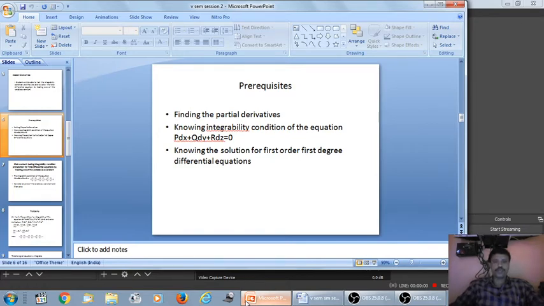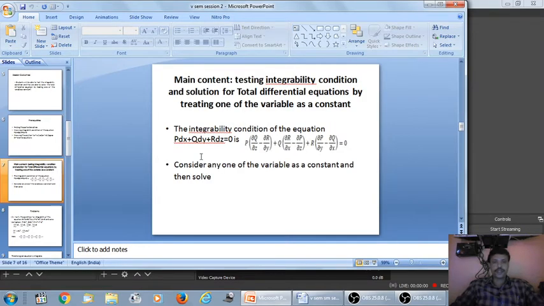Before going to this session, we need to know how to find the partial derivatives and the integrability condition of the equation p dx plus q dy plus r dz equal to 0, and we should know how to solve the first order first degree differential equation. We have studied this in the previous semester.